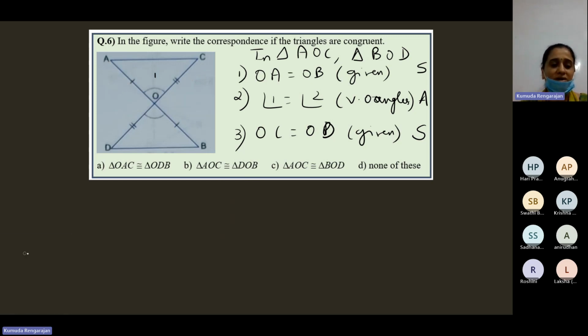The way you go in one triangle, go the same way in the other triangle. So if you say AOC, you must say BOD.